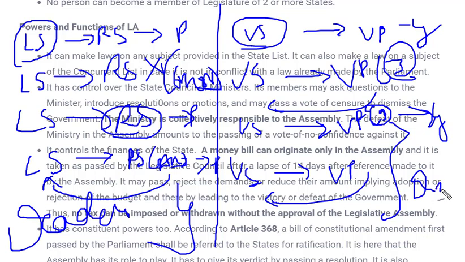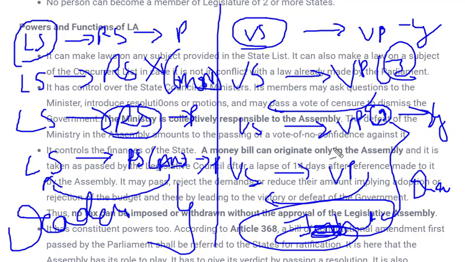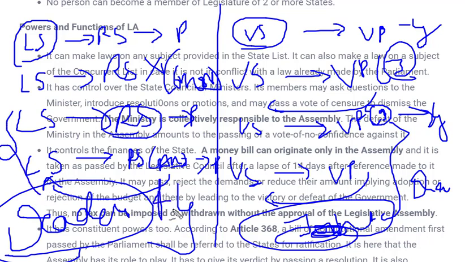So in that case, there is deadlock, and we can call for a joint meeting. But here there is no provision for a joint meeting in the case of state legislature. In Parliament, whenever there was deadlock, whenever these two scenarios happen, the President could call for a joint meeting and a vote was held. So this is all about the ordinary bills that are initiated in any of these houses.